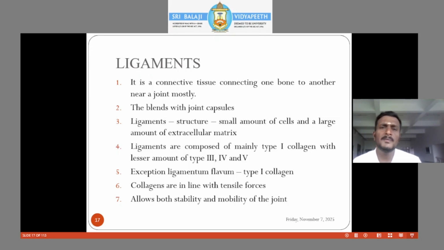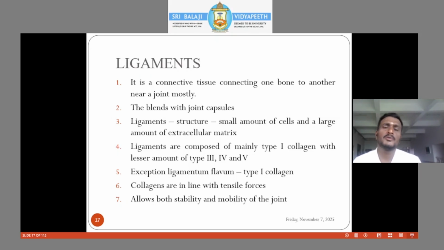All these ligaments play a very important role in giving stability. A ligament is a connective tissue connecting one bone to another. It always blends with the capsule and is mostly reinforced by the capsule.